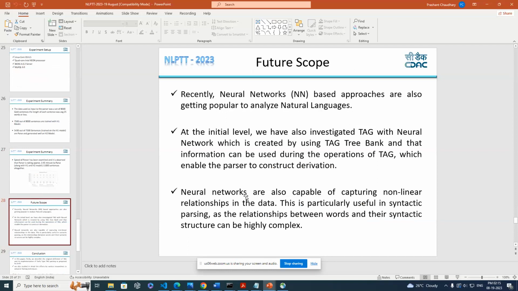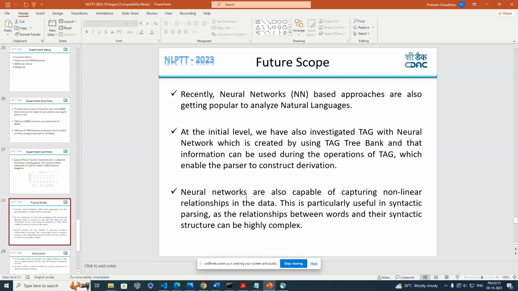So the future scope is this. We have also done extensive research on the techniques modern NLP researchers are using. Currently neural networks are a very hot topic in NLP. At an initial level, we have investigated tree adjoining grammar with neural networks.